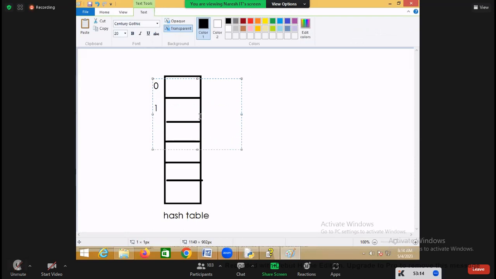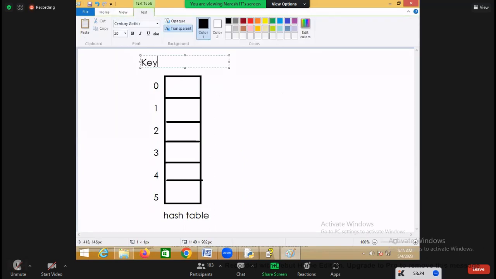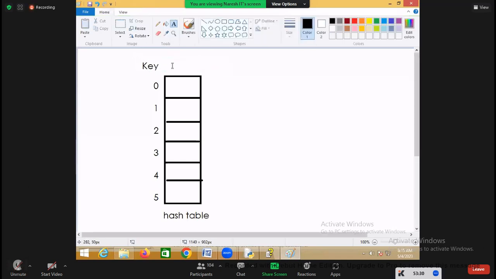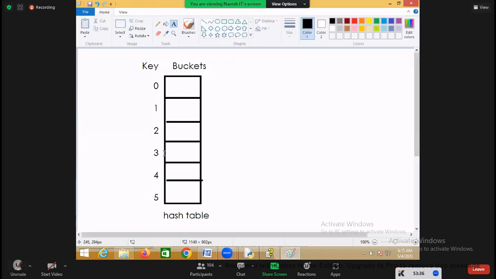So there is 0, 1, 2, 3, 4, 5, and these are called keys. Each location in the hash table is called a bucket. In one bucket, you can put either one object or more than one object.